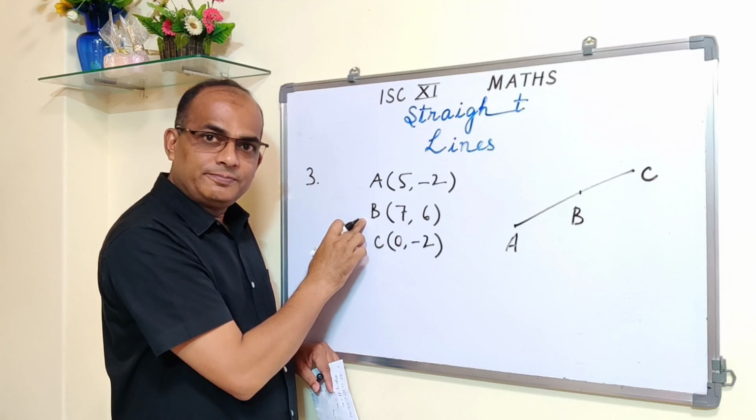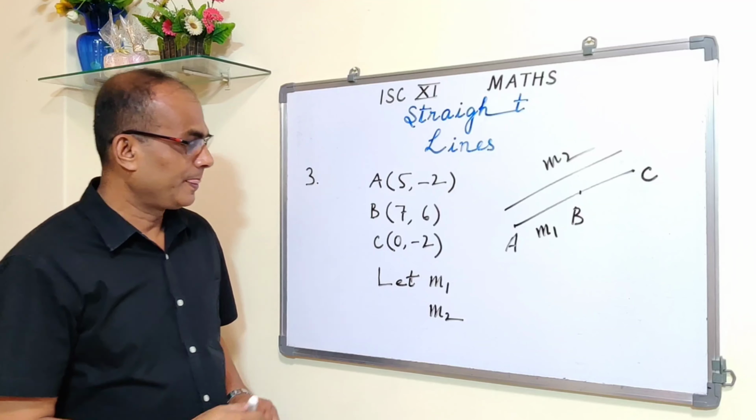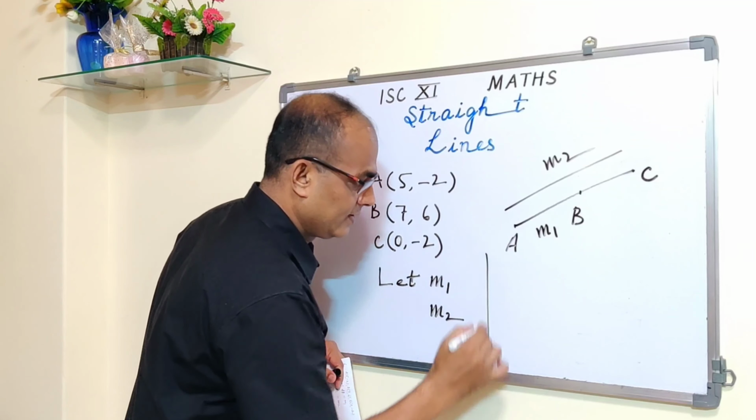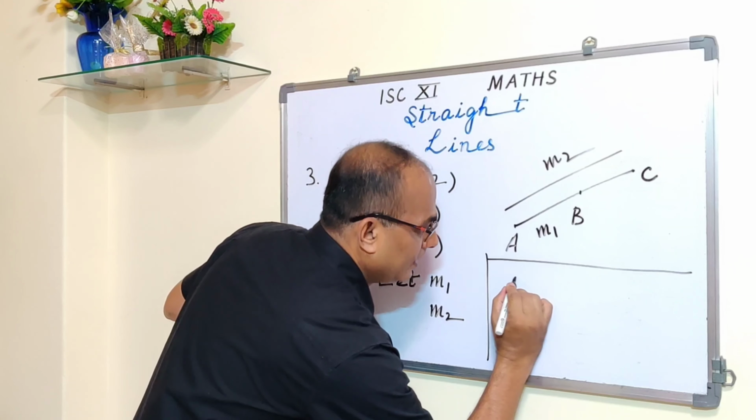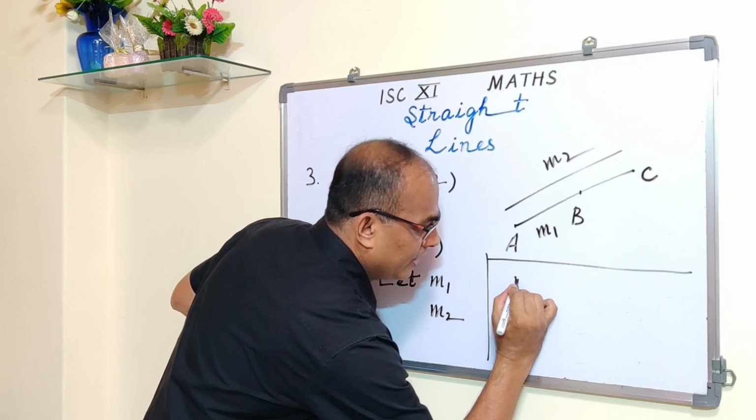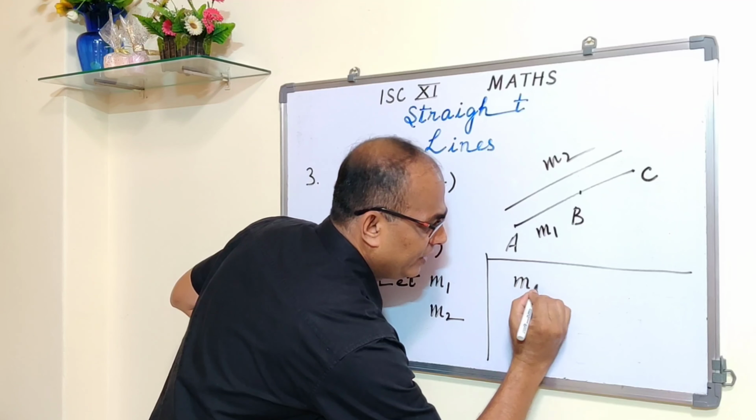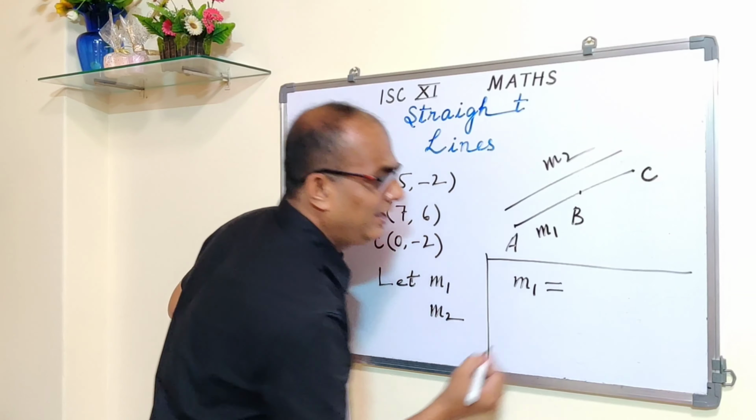Now let us find out M1 and M2 by using the two-point formula, (y2 minus y1) upon (x2 minus x1). So M1 is equal to... Now I'm writing directly because I've already given you the formula.